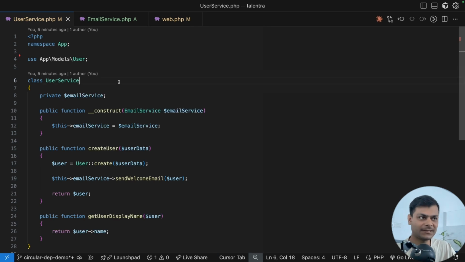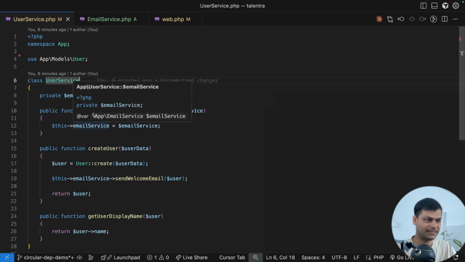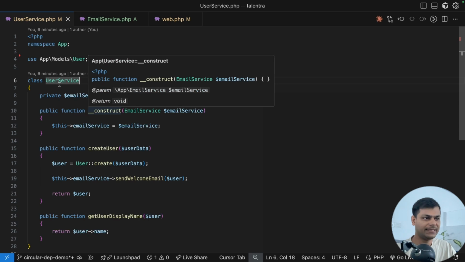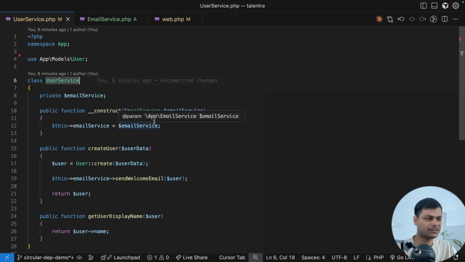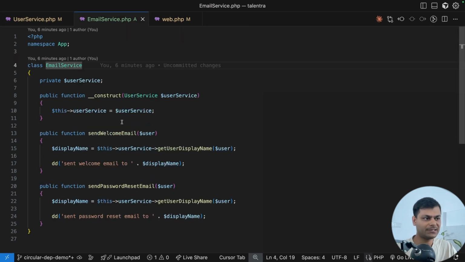How to solve this? While designing services, you need to ask what are the absolutely needed dependencies in this class. In user service, it makes some sense to have email service because you will need email. Alright, but in email service, do you need user service everywhere? You need to ask yourself.